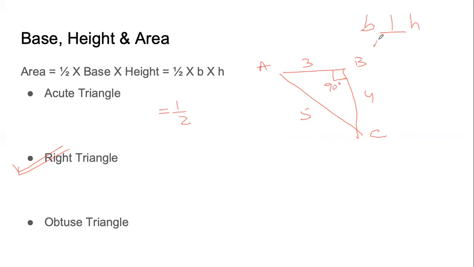That means AB is perpendicular to BC. That means one of them can be considered as base and the other as height. Doesn't matter which is which. So 1/2 into 3 into 4. Now when we do 1/2 into 3 into 4, 4/2 is 2.